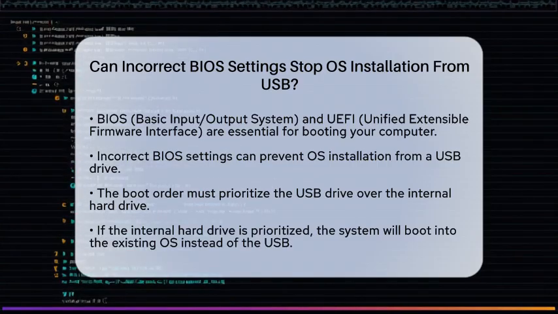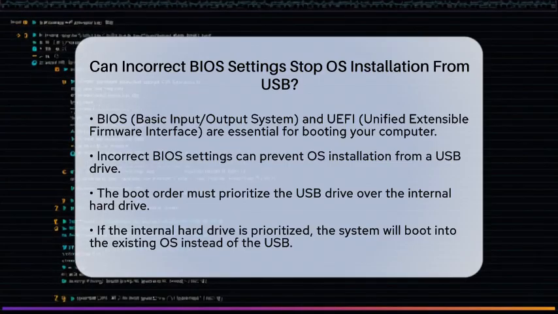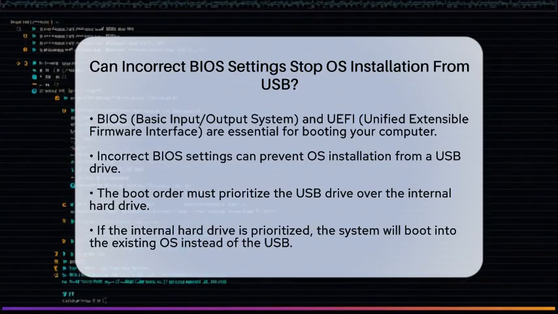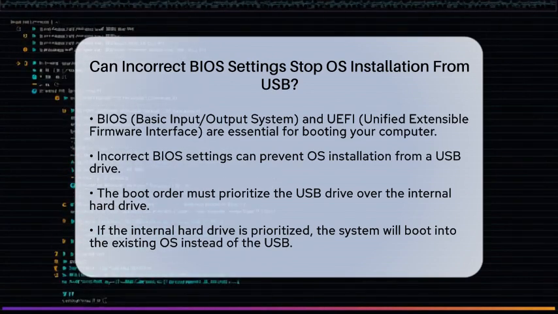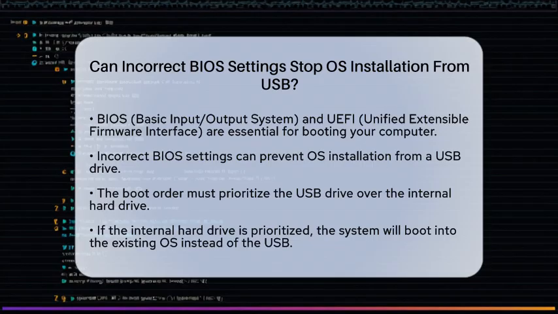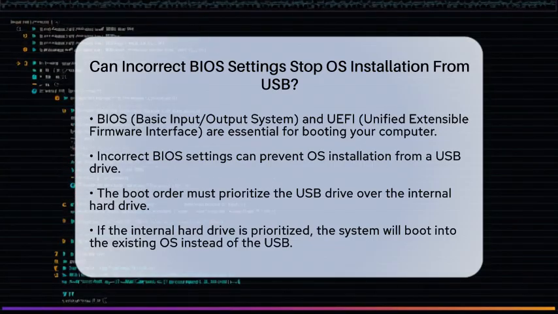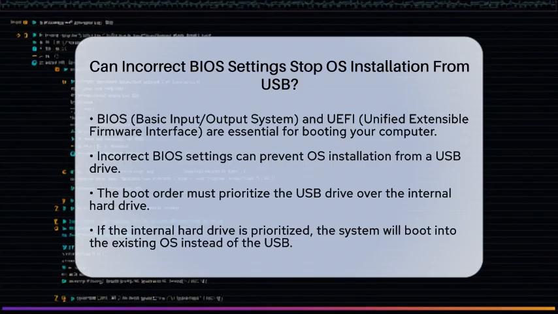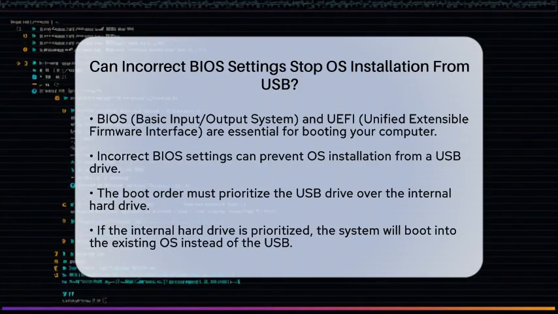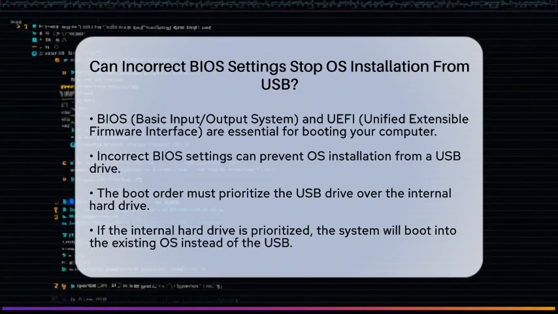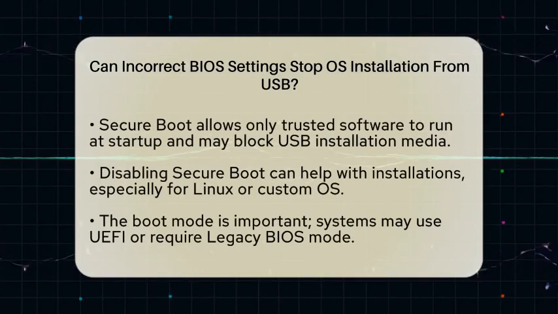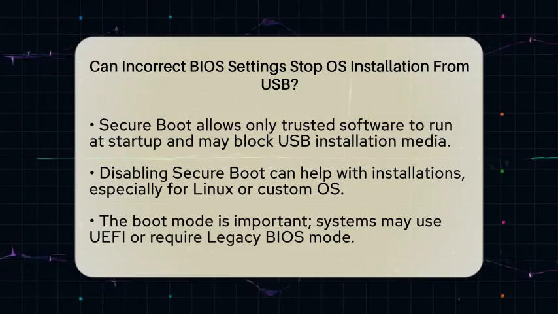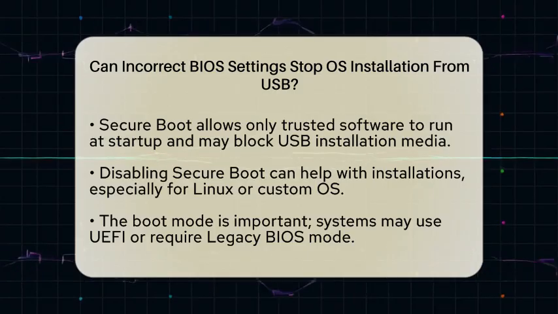First off, the basic input-output system, or Unified Extensible Firmware Interface, is crucial for how your computer boots up. If these settings are incorrect, they can indeed stop an operating system installation from a USB drive. One of the main settings to check is the boot order or priority. The BIOS needs to be set to boot from the USB drive before anything else. If your internal hard drive is prioritized, your system will skip the USB entirely and boot into the existing operating system, which is not what you want when installing a new OS.